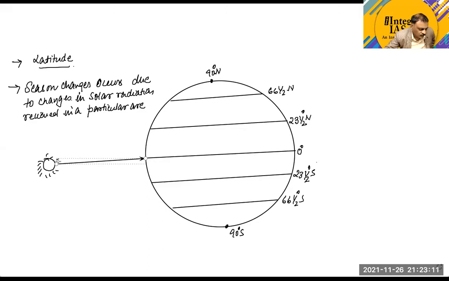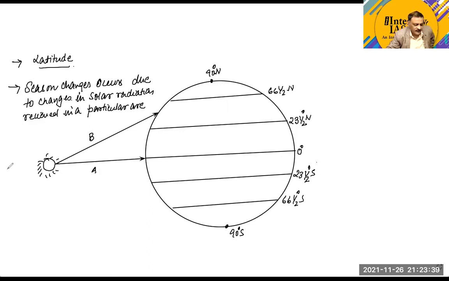Now on the other latitudes, if you can see, the radiation coming from the sun is not perpendicular. This point is clear, guys? Now suppose, for example, we take this length to be A and we take this length to be B.